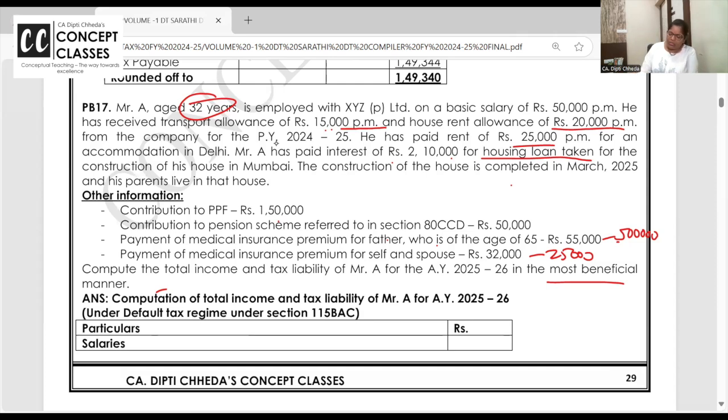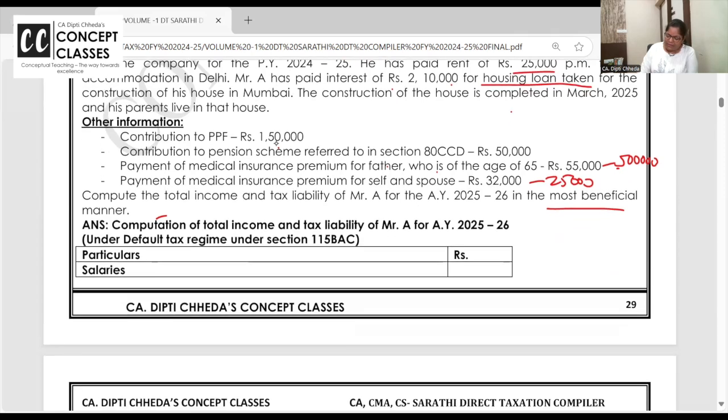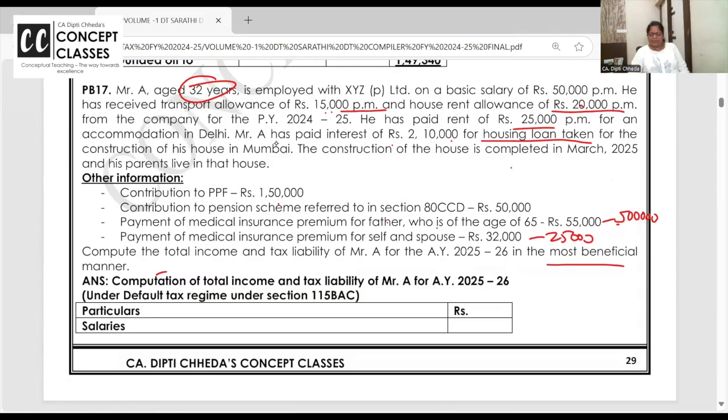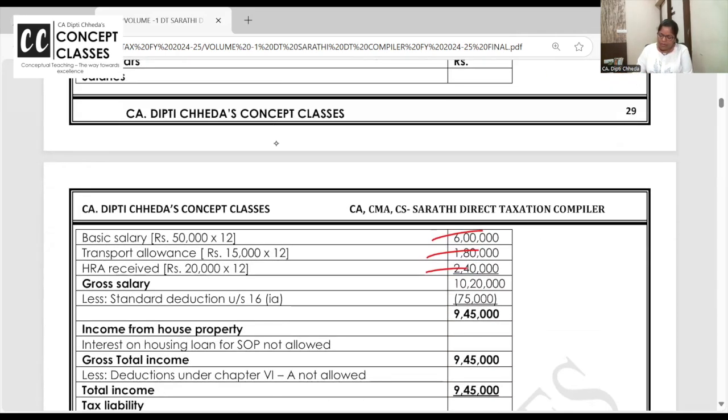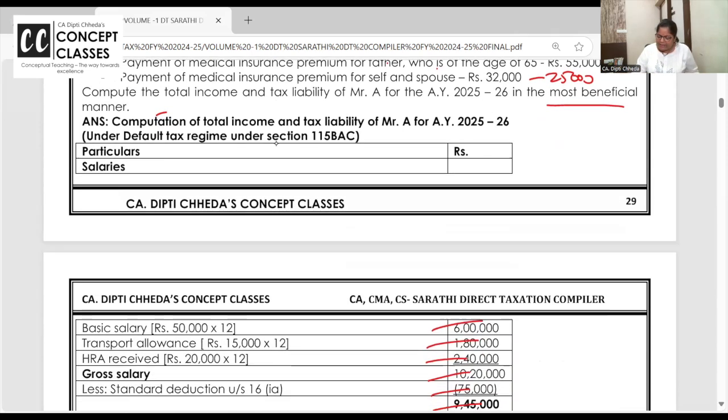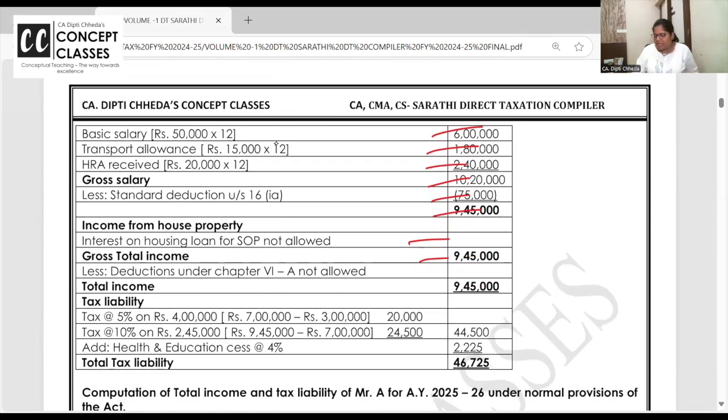Basic salary is 15,000 per month. Transport is there and HRA. You will not get any HRA deduction. Standard deduction you will get. House property, even though it's a self-occupied property with interest and all, no benefit. From gross total income also, PPF, mediclaim, no deduction you will give because you are filing your return in the default tax regime. So you will not give any deduction.